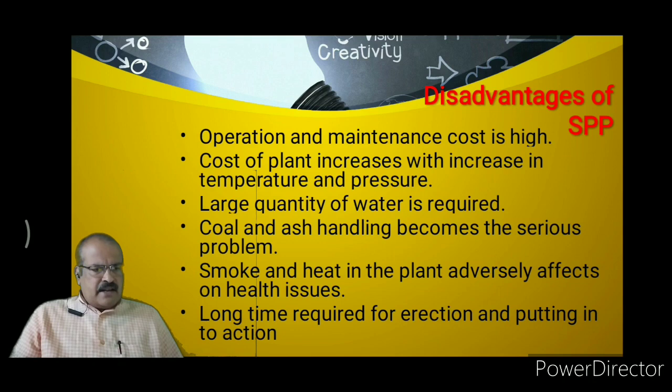So the smoke and heat in the plant adversely affect health.